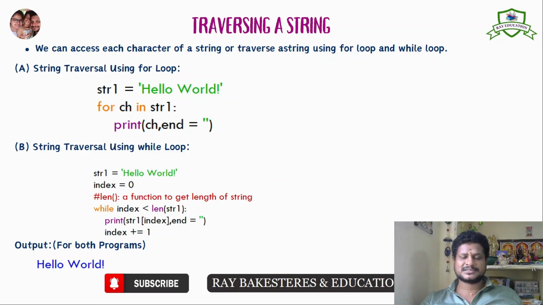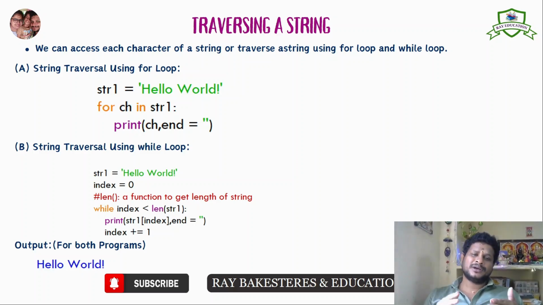I just defined string1 as hello world: for character in string1. What is the character in string1? All of hello world will come here, and one by one the character will come from the string. So string1 has hello world. The first character is H. So print character, H will be printed here. Next it will be end, won't end. Why? Because it must be traversed from indexing value 0 up to the end of the index. So actually it must start from H and go till D and the exclamatory. So everything will be in this hello world.